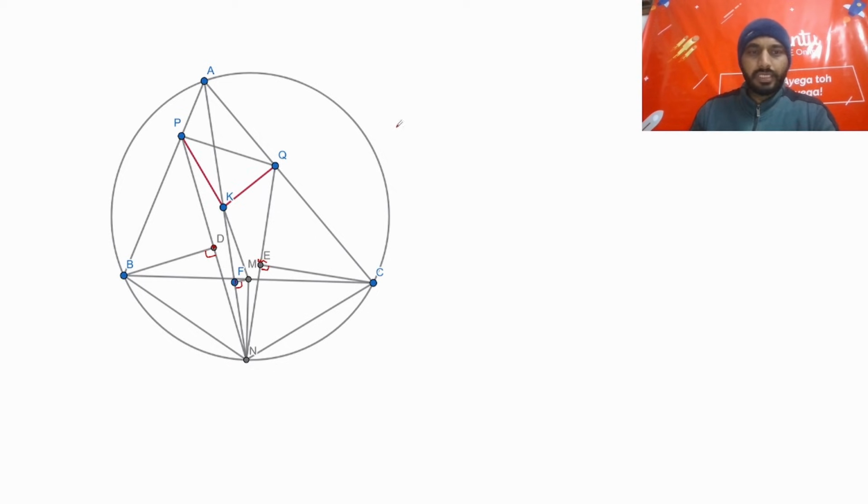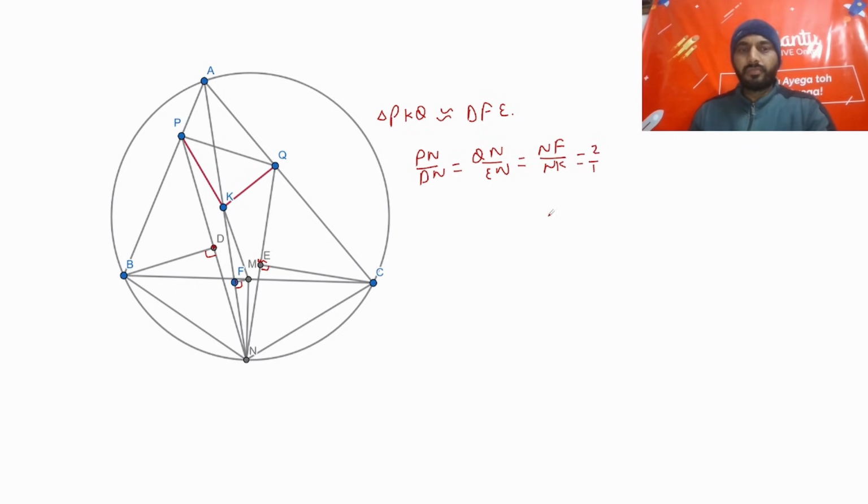So now we can even say that PKQ triangle is similar to DFE triangle. Can we say that DFE triangle? क्योंकि अगर आप देखो PN by DN is 2:1 और QN by EN is 2:1. Similarly, NF by NK is 2:1. Okay, so we can say they are similar triangles.